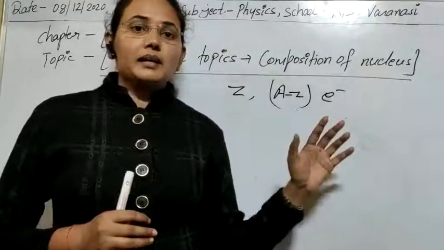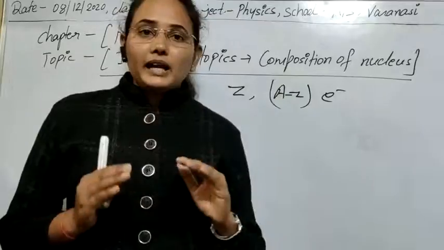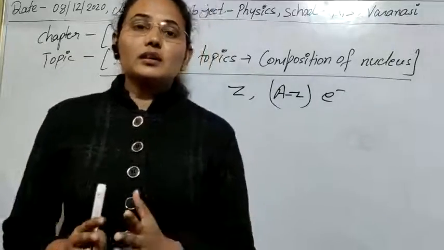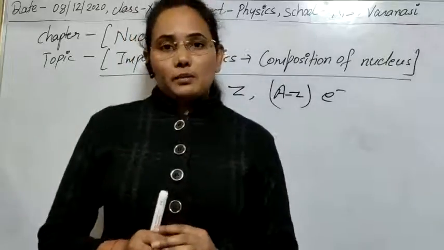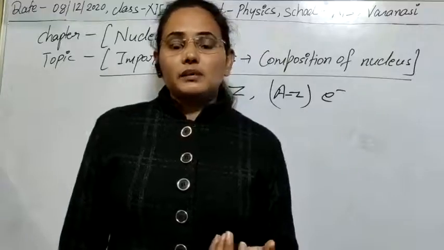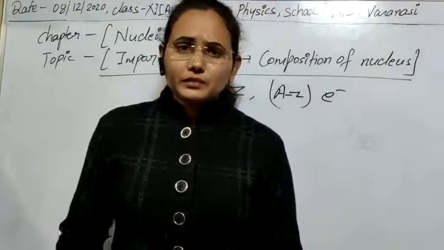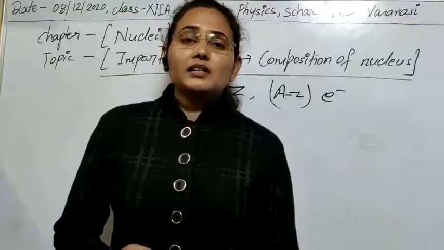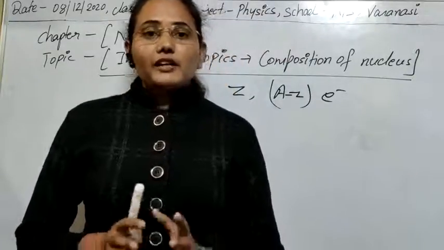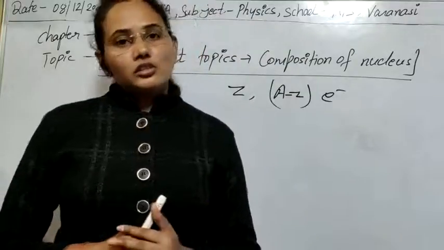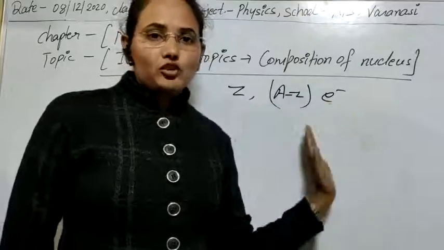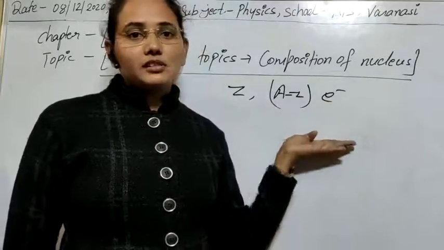So alpha, beta, gamma decay, and they are obtained from the nucleus. So they are the basic key to understand the nuclear property, the nuclear composition. So in starting, beta plus particles are positively charged particles, beta minus particles are negatively charged particles, alpha particles are positively charged particles. So according to them we have tried to understand the composition of nucleus. For the composition of nucleus, the electron proton hypothesis that we have discussed, I think is clear.